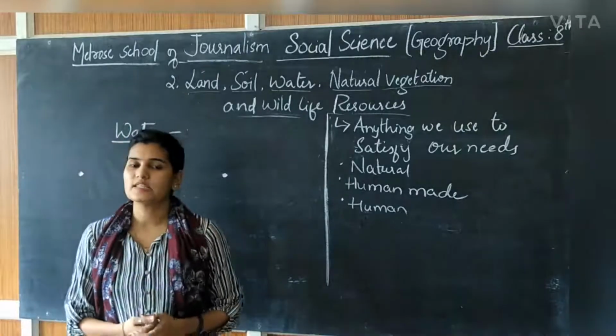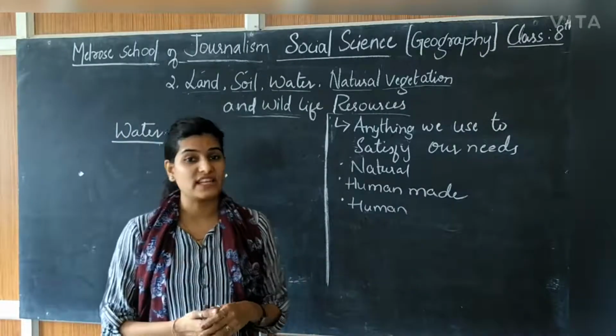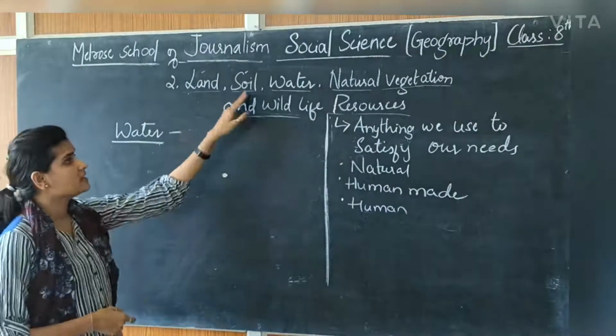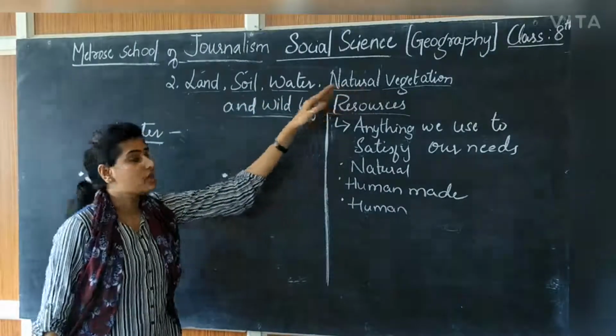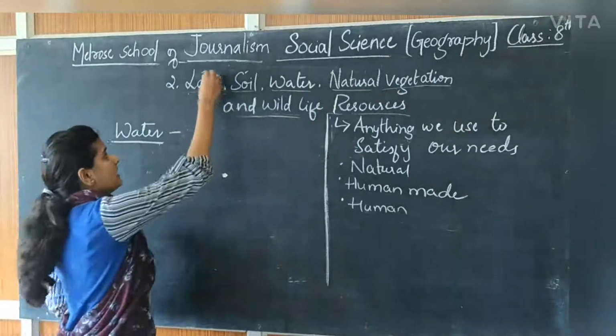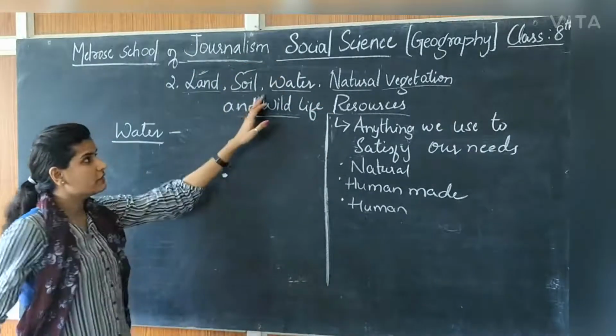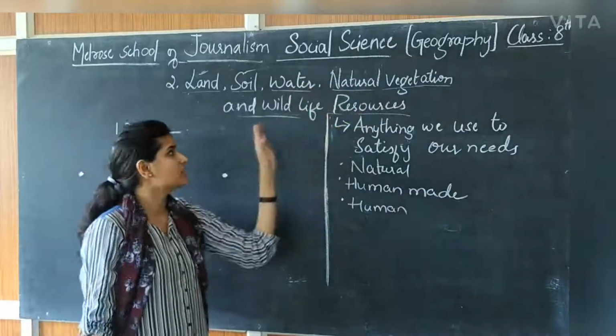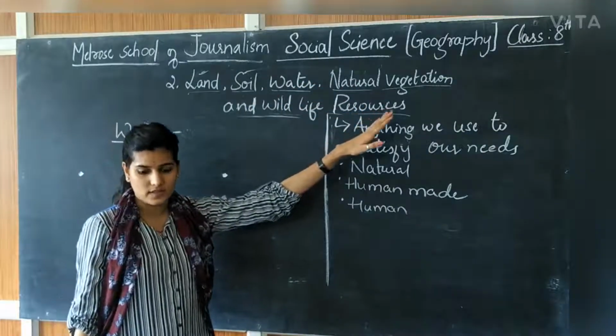Hello students, this is your continuation video of your second chapter in geography, that is Land, Soil, Water, Natural Vegetation and Wildlife Resources. In our previous video we studied about land and soil. Today we will look at water, natural vegetation and wildlife resources.